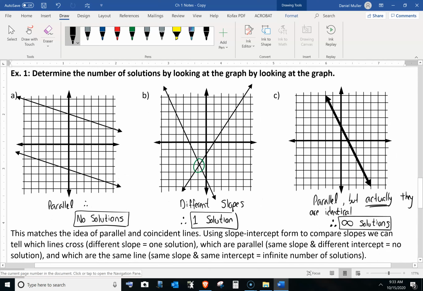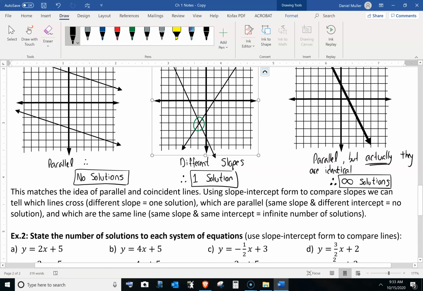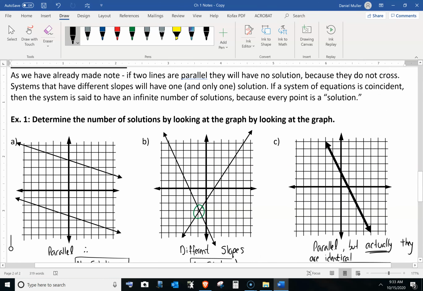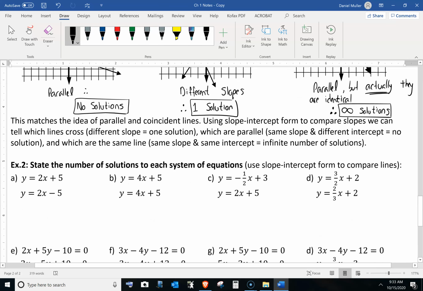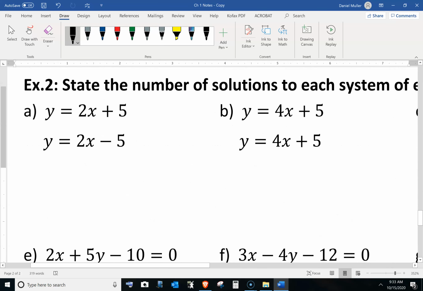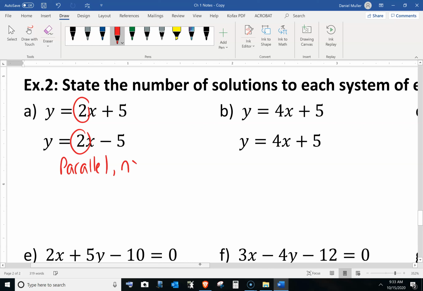So now what we're going to do is use the slope-intercept form of the equation, and compare it. Here we could look at the slopes and look at the drawings, but now we're actually going to look at the equation. So we want to state the number of solutions just by looking. So I can see here that this is parallel. But it's not identical. I mean, it's obvious. That says +5, that says -5. Not identical.